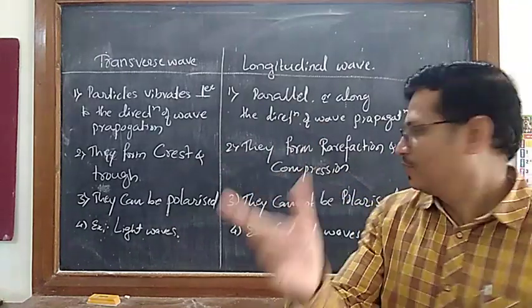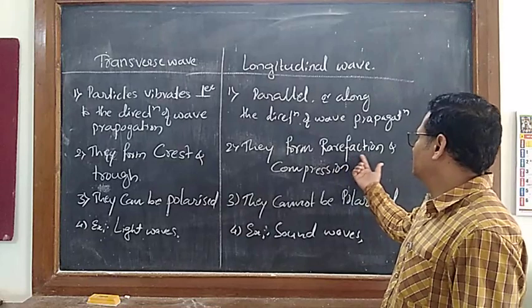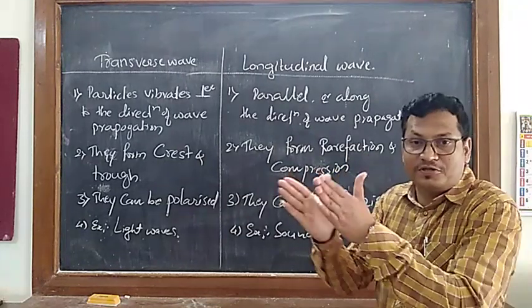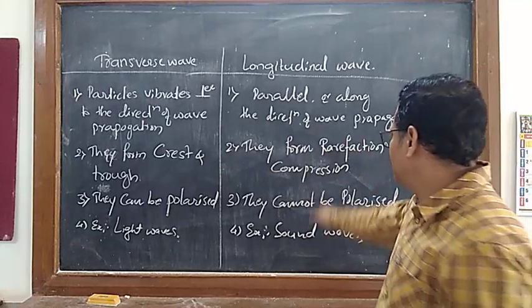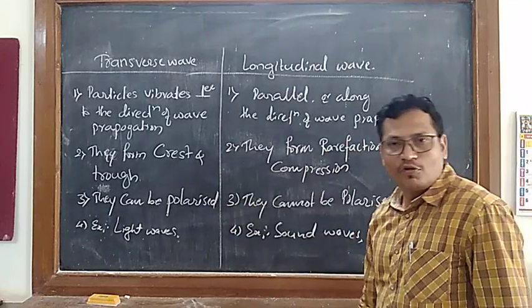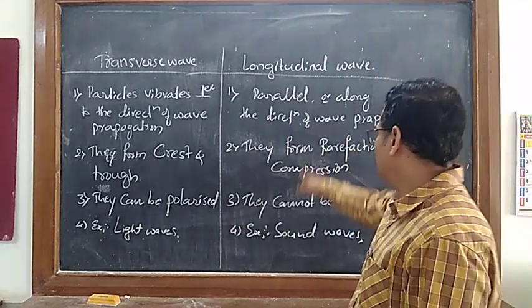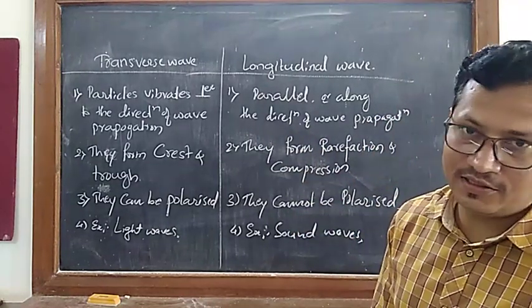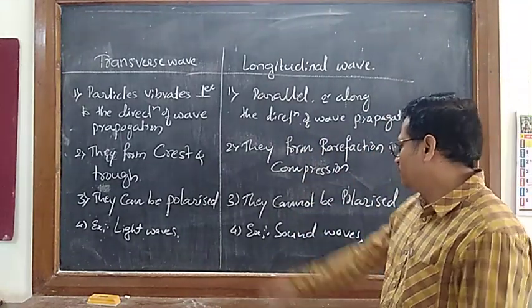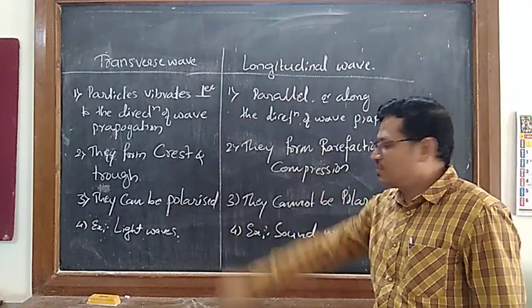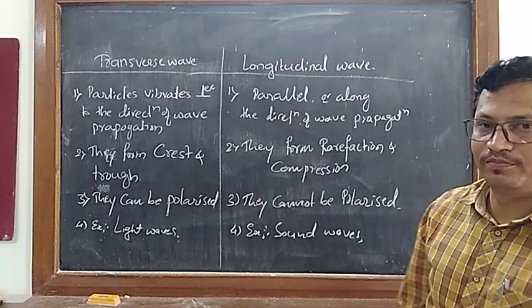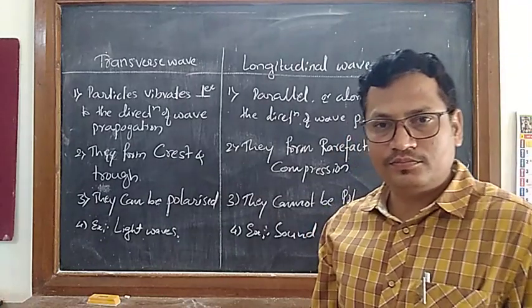Low pressure makes rarefactions, and high pressure makes compression. Transverse waves can be polarized, and longitudinal waves cannot be polarized. The example of transverse wave is light waves, and the example of longitudinal wave is sound wave. I hope it is clear to you.